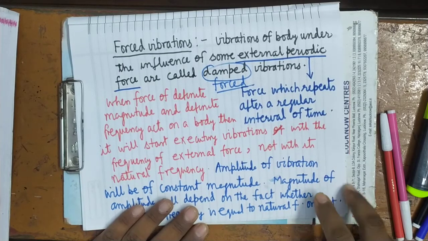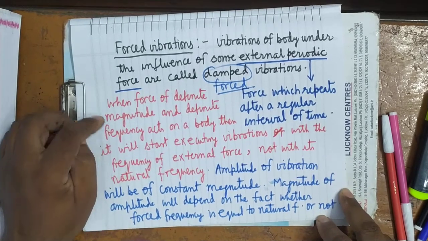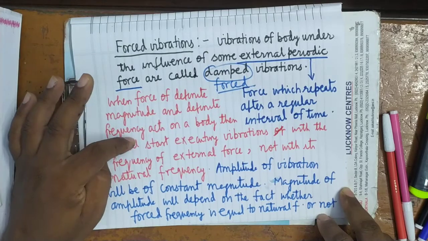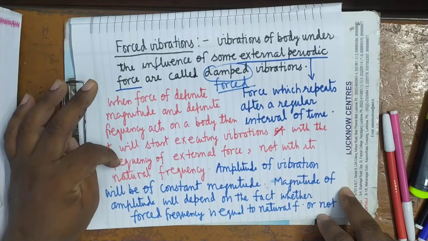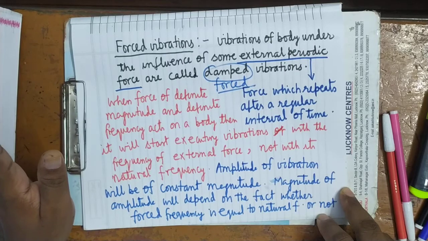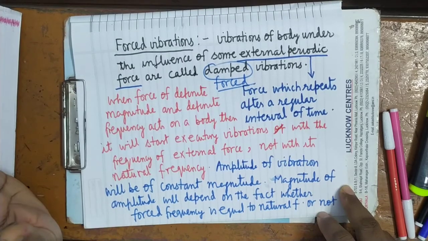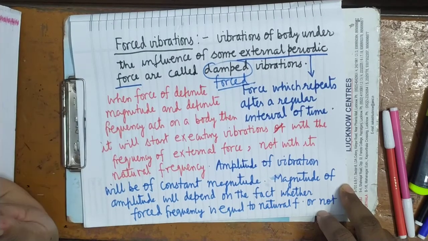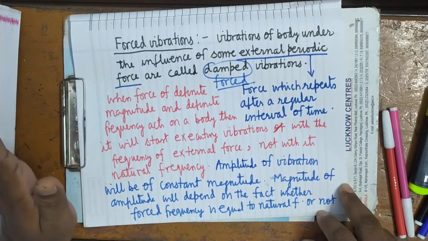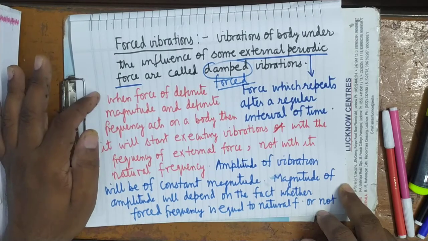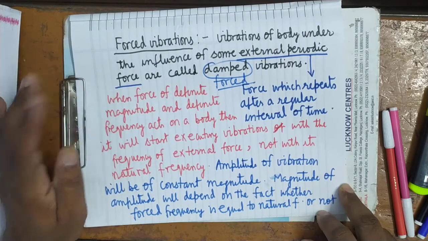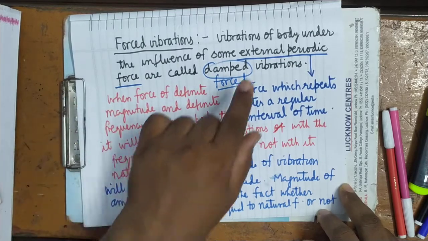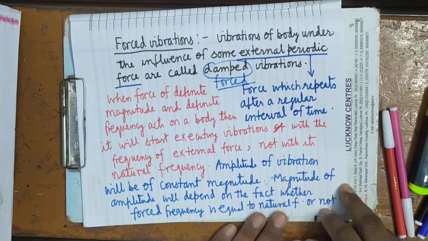Now see here, when a force of definite magnitude and definite frequency acts on a body, then it will start executing vibrations with the frequency of external force, not with its natural frequency. When a periodic force acts on the body, it will execute vibrations with what frequency? The frequency of external periodic force.